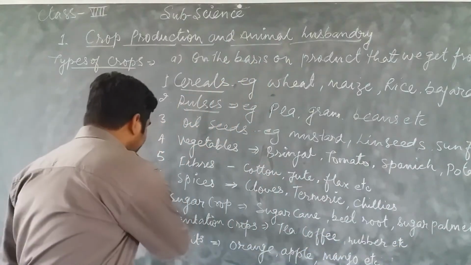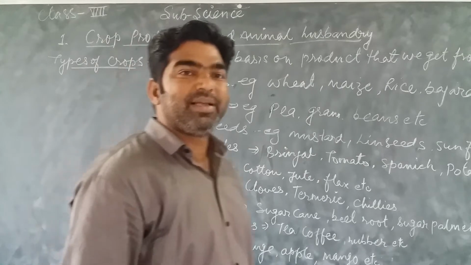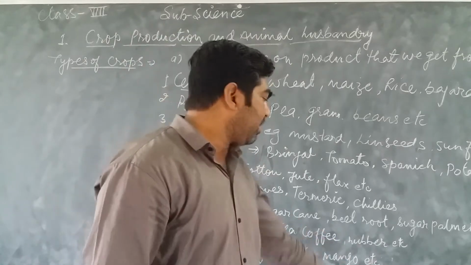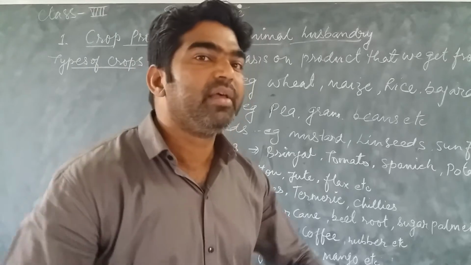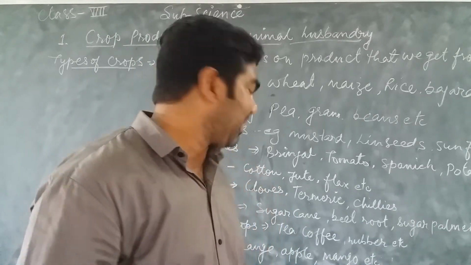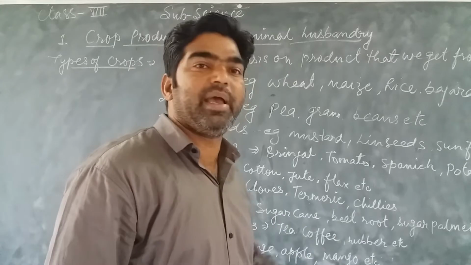Next one, plantation crops. Plantation crops include tea, coffee, and rubber. These are also known as cash crops. These are considered plantation crops, from which we are getting coffee, tea, and rubber.